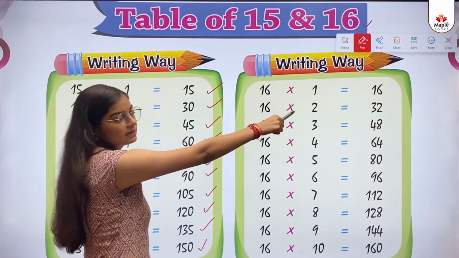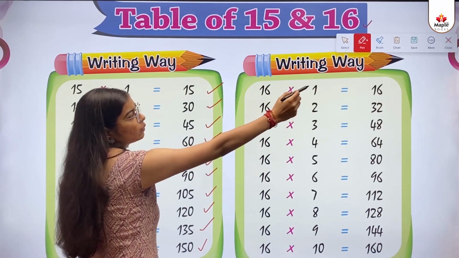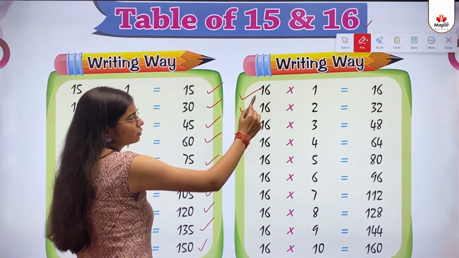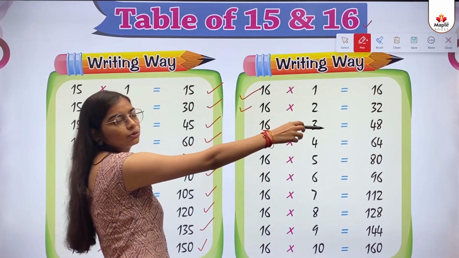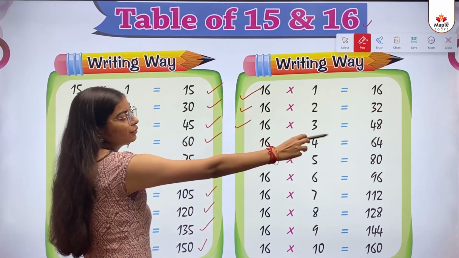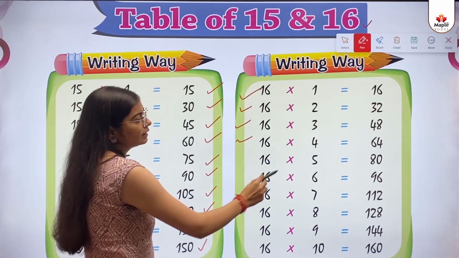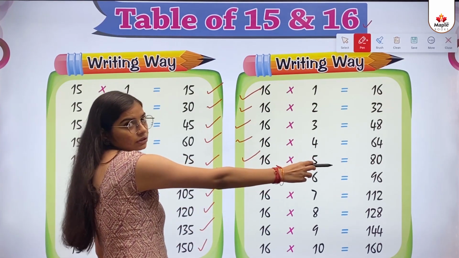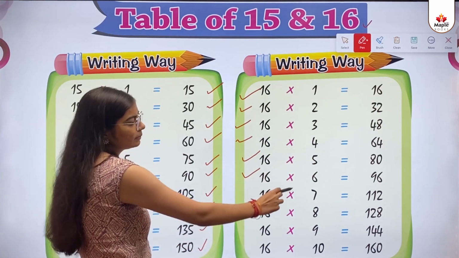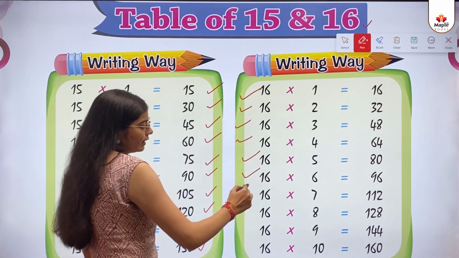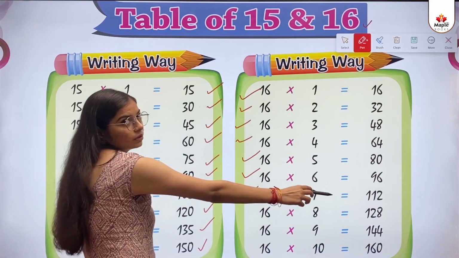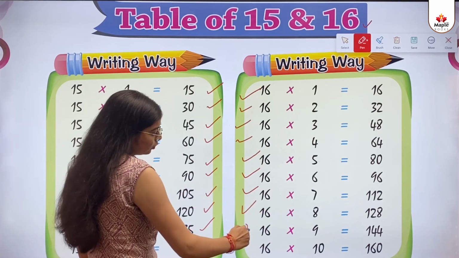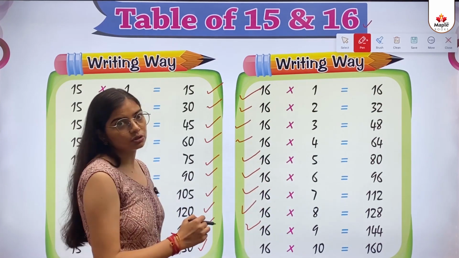Writing way of table 16. 16 multiply 1 equals to 16. 16 multiply 2 equals to 32. 16 multiply 3 equals to 48. 16 multiply 4 equals to 64. 16 multiply 5 equals to 80. 16 multiply 6 equals to 96. 16 multiply 7 equals to 112. 16 multiply 8 equals to 128. 16 multiply 9 equals to 144. 16 multiply 10 equals to 160.